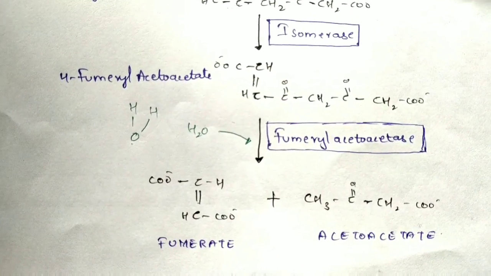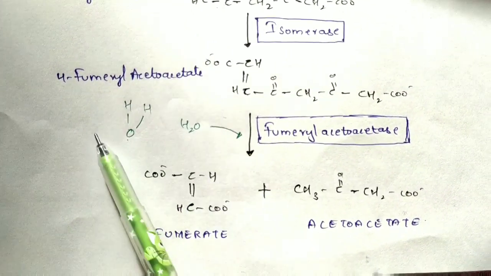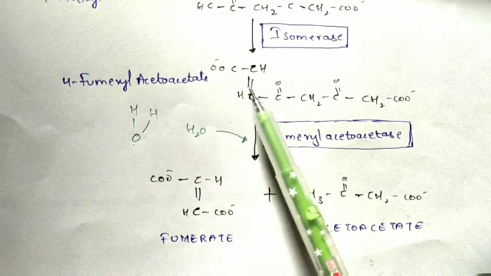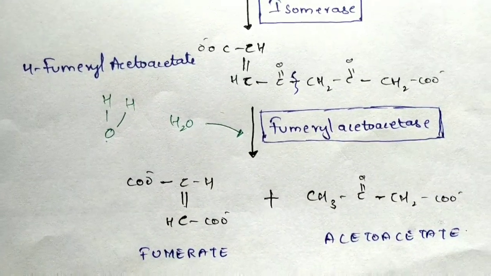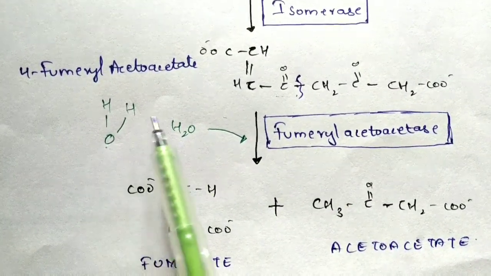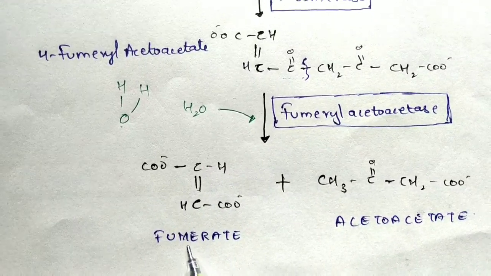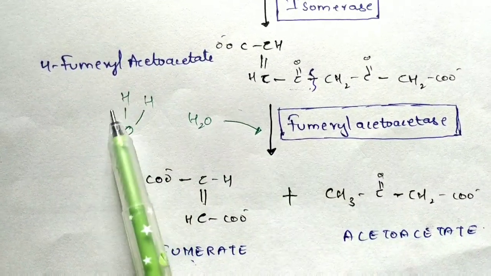And now again a water molecule will be utilized over here. This will be the molecular structure of water, right? And if you see here, cleavage of the bond takes place over here, and it forms fumarate and acetoacetate, because the cleavage of the bond takes place by one of the hydrogens present in the water molecule.